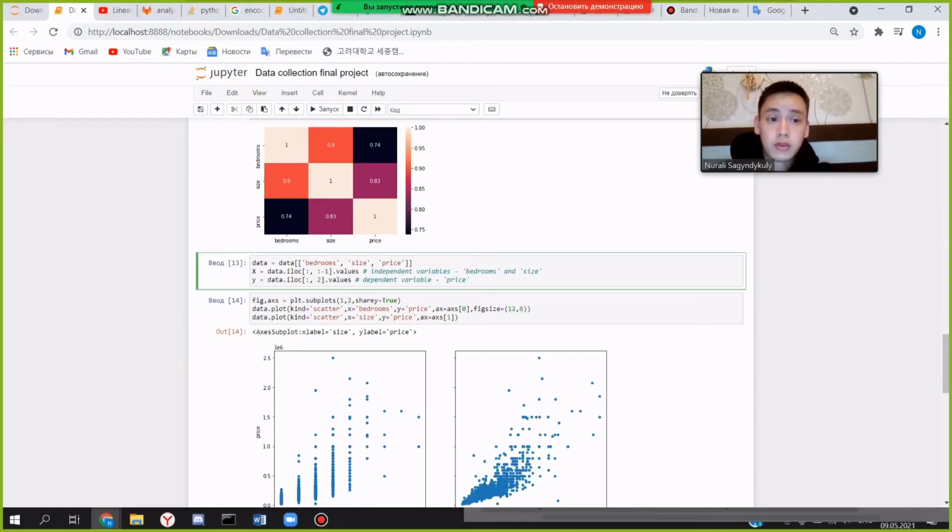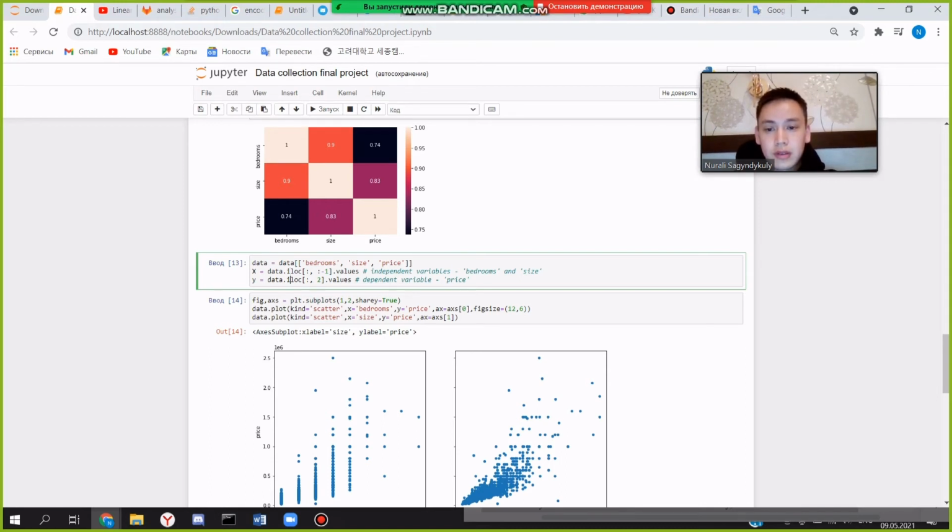Hello, my name is Nurali. The next step is linear regression. So we have three variables: bedroom, size, and the price. We should predict price using the variables bedroom and size. So our independent variables are bedroom and size, which we use as x, and our dependent variable is price, which we use as y.